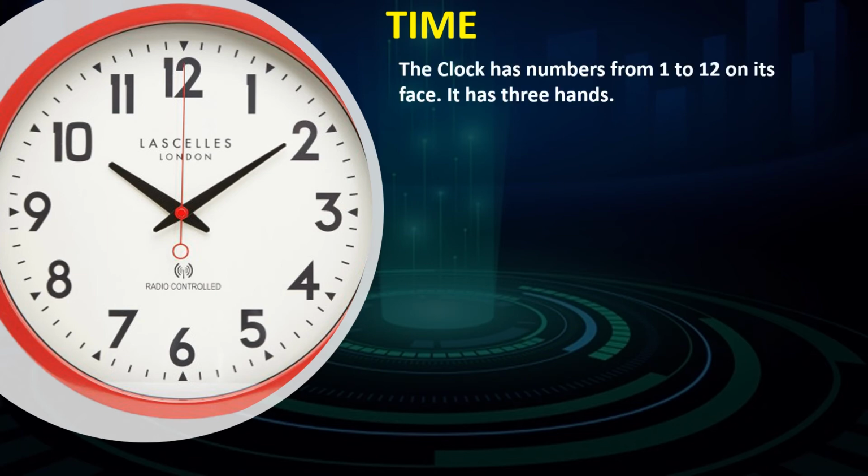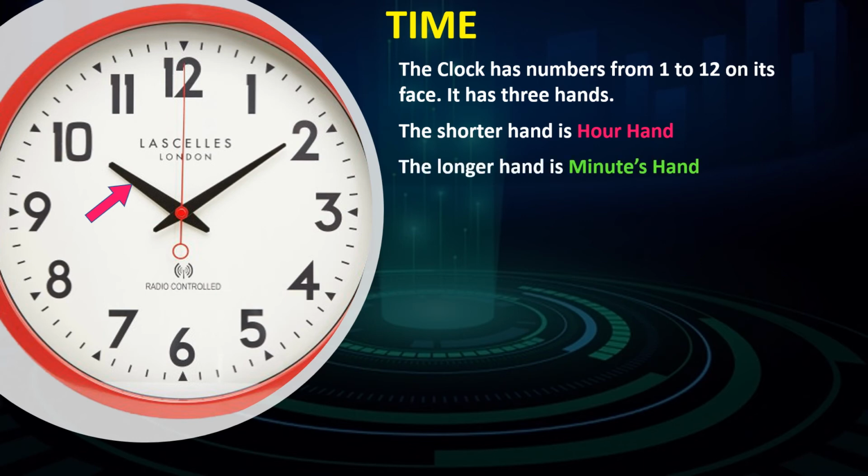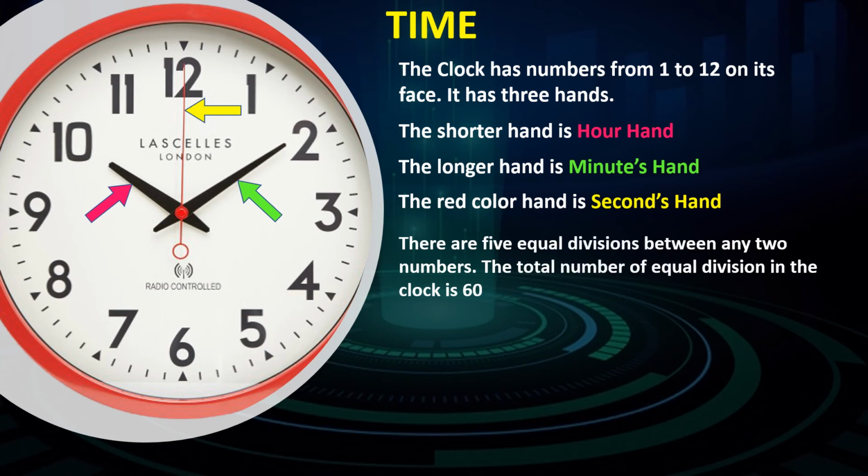The clock has numbers from 1 to 12 on its face. It has 3 hands. The shorter hand is the hour hand. It shows hours. The longer hand is the minute hand. It shows minutes. The red colored hand is the seconds hand. It shows seconds. There are 5 equal divisions between any two numbers. The total number of equal divisions in the clock is 60. Each division represents a second.